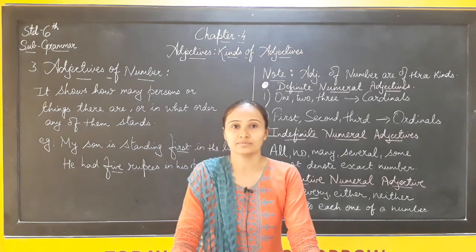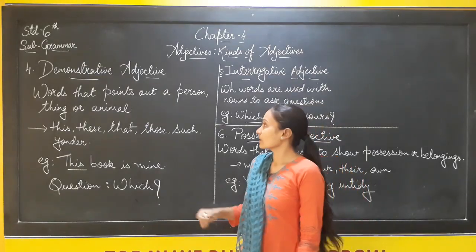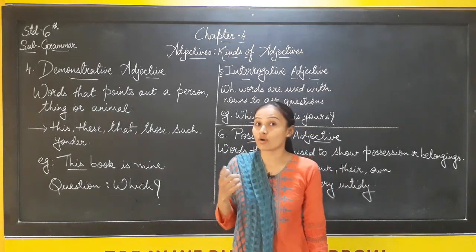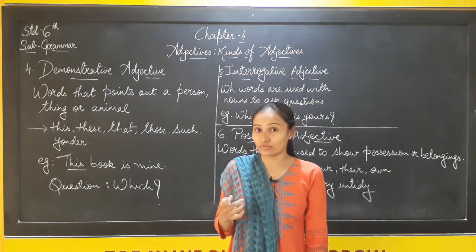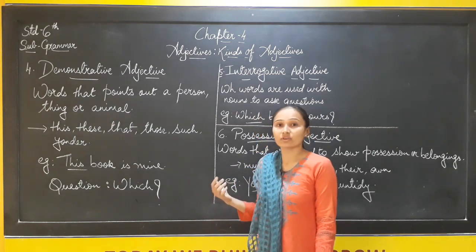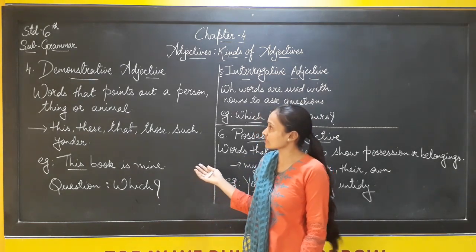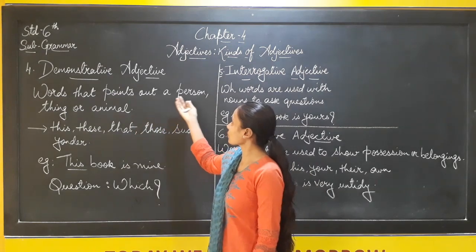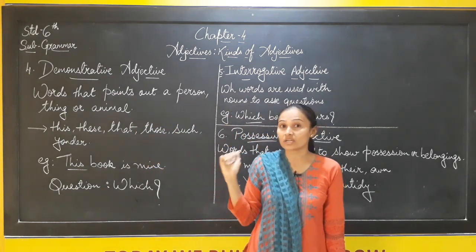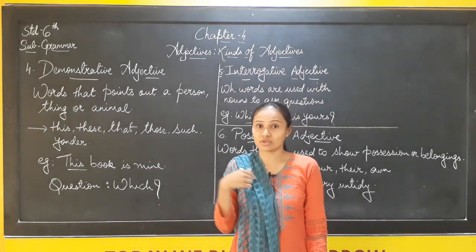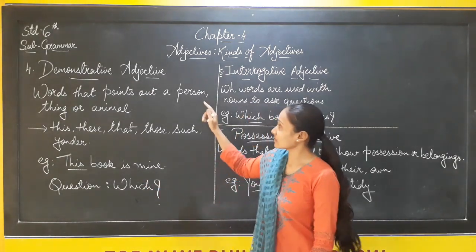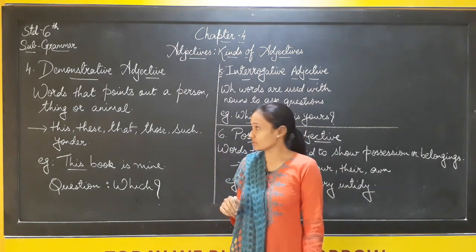Just look at it. Now here is the demonstrative adjective. What is meant by demonstrative adjective? We had already seen the demonstrative pronoun, if you remember: these, that, those, right? That type of words. In this also it's almost the same. Words that point out a person, thing or animal. Which are the words that we use to point out? This is my book, that is yours, right? We are pointing out to something. So that is said to be the demonstrative adjective.